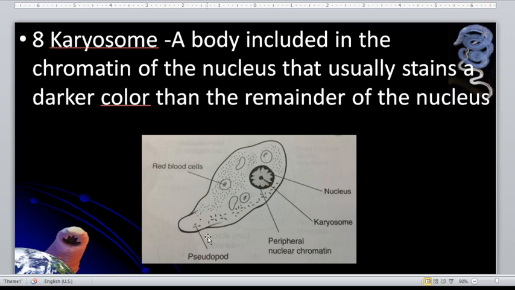So for pseudopod, there are two main functions served by pseudopod. Of course, that is, they use it for locomotion and for phagocytosis. Okay, so that is the part that phagocytizes bacteria or red blood cells and other nutrients that they need to feed themselves. So that is for locomotion and phagocytosis.